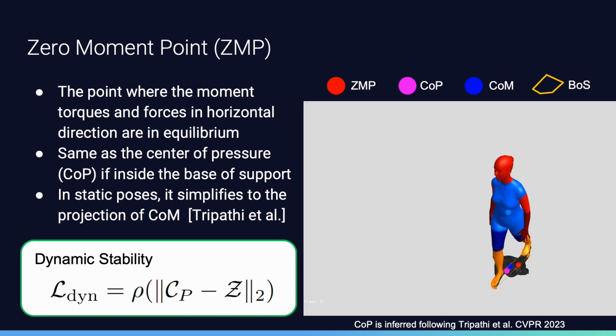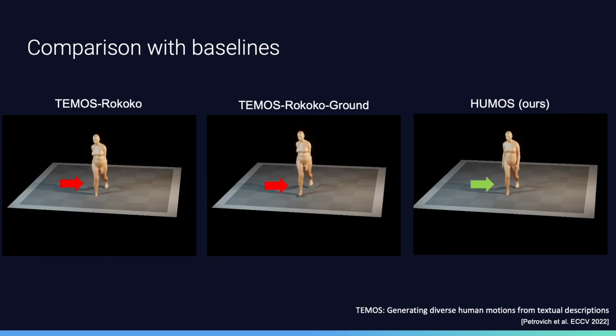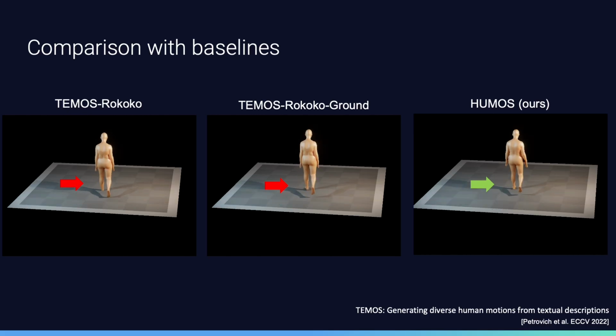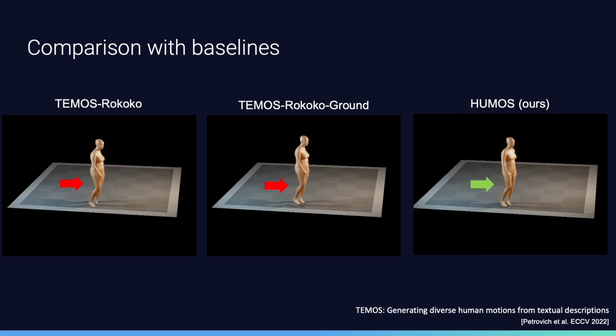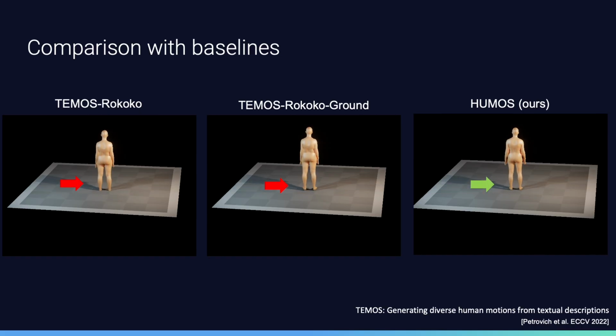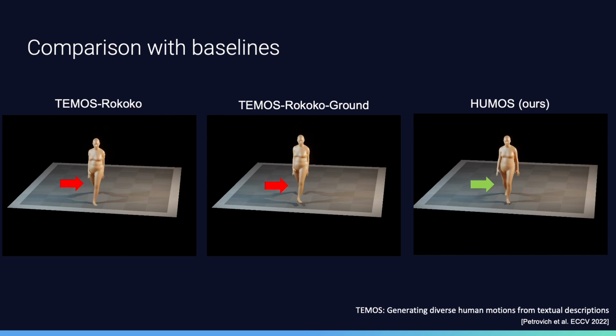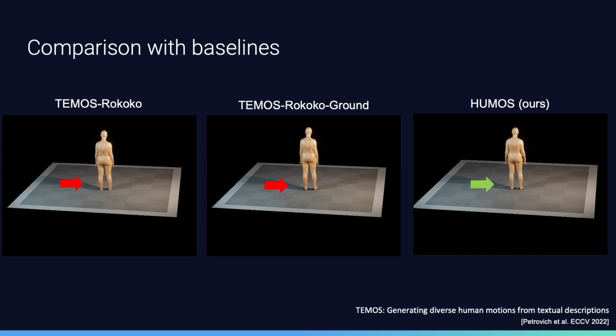To bodies in motion. Since no existing baseline directly addresses shape-conditioned motion reconstruction, we create new baselines which use TEMOS, a state-of-the-art motion generation model, to generate motions for an average body. We then use the commercial Rokoko system to retarget the generated motion to new bodies. In the main paper, we describe all baselines, but for simplicity, here we show only the most competitive, which is TEMOS Rokoko. We additionally remove ground penetration in our baselines by translating the whole motion such that the lowest vertex in the sequence is on the ground. We call this TEMOS Rokoko Ground.